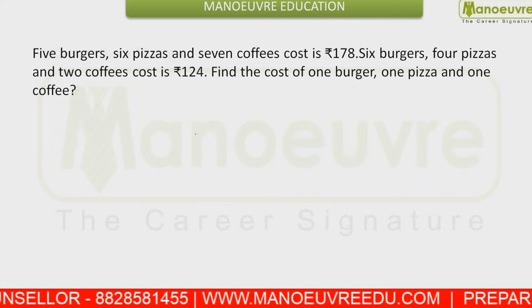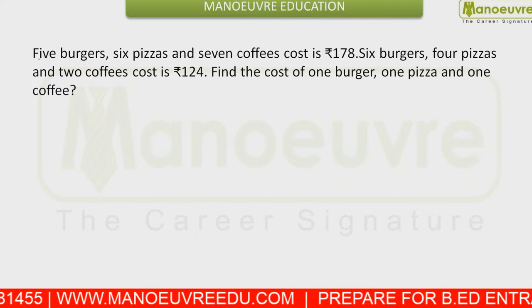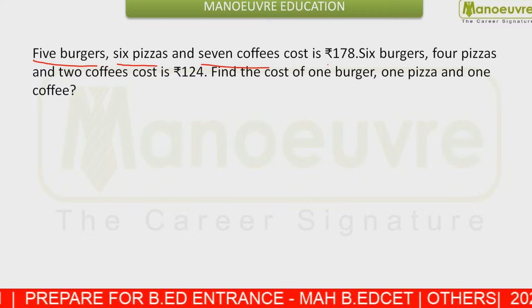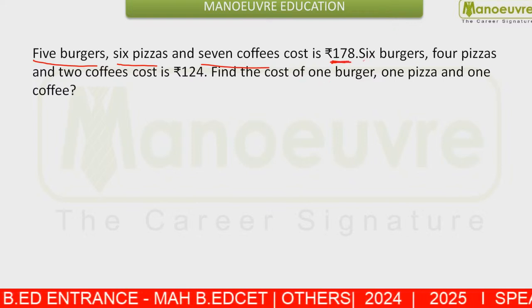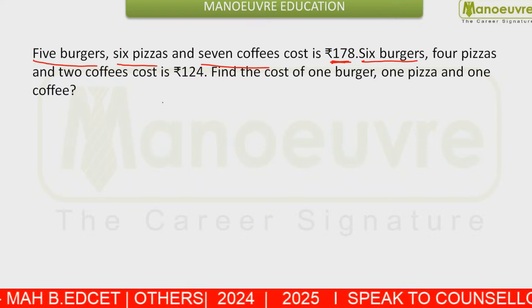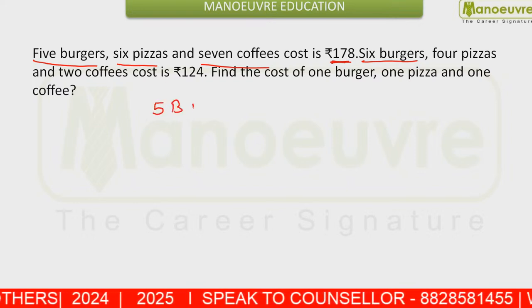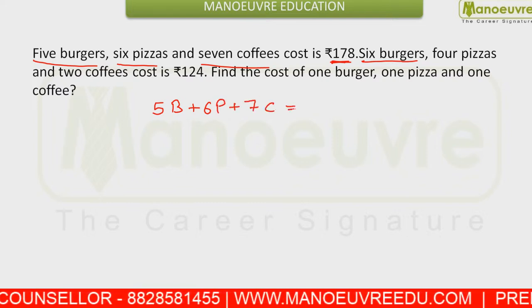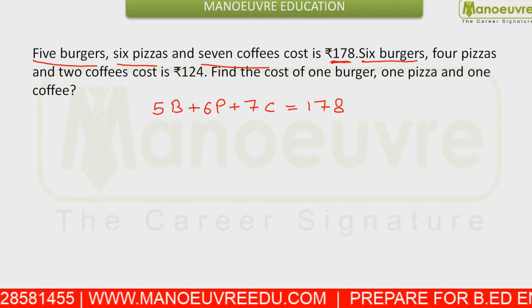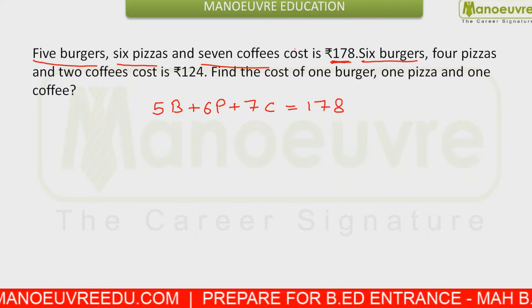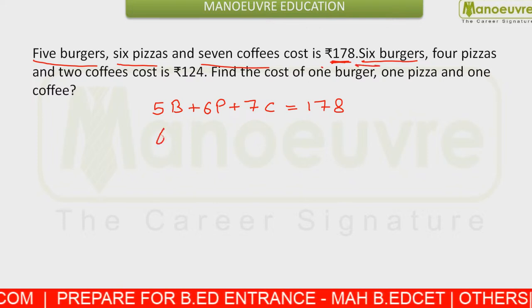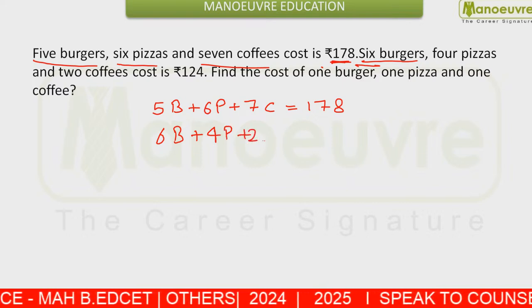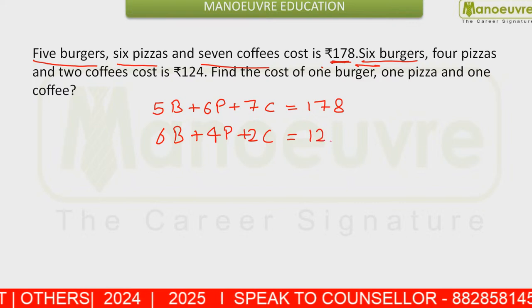Now this was a good question given to you. You are given 5 burgers, 6 pizzas and 7 coffees cost 178. We can write this question as 5 burgers plus 6 pizzas plus 7 coffees cost 178. Next you are given the cost of 6 burgers plus 4 pizzas and 2 coffees, which is 124.